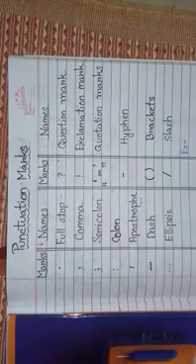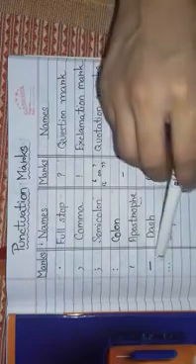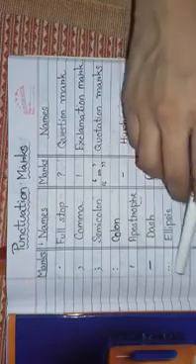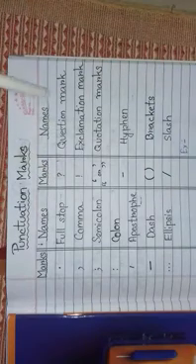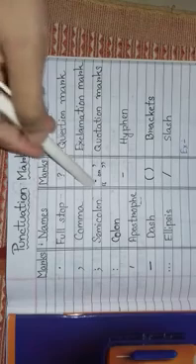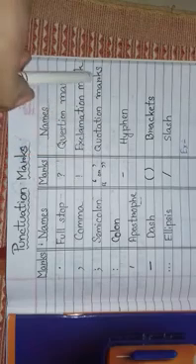So let's get started. This is called full stop, this is called comma, this is called semicolon, this is called colon, this is apostrophe, this is dash, these three dots are ellipsis, this is question mark, this is exclamation mark. Both of these are called quotation marks.